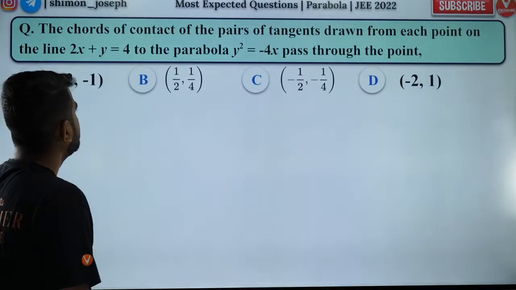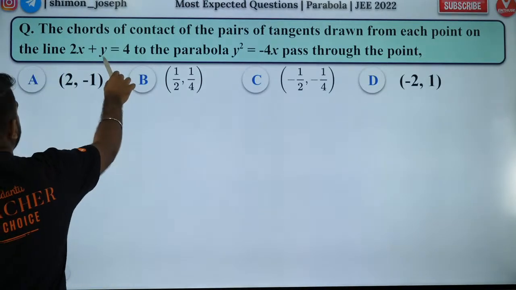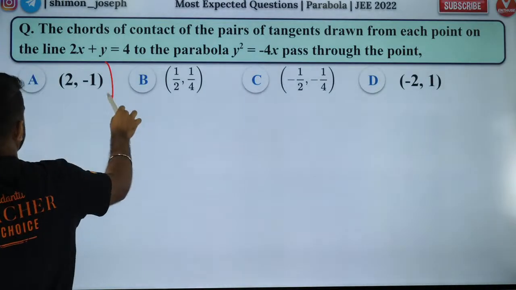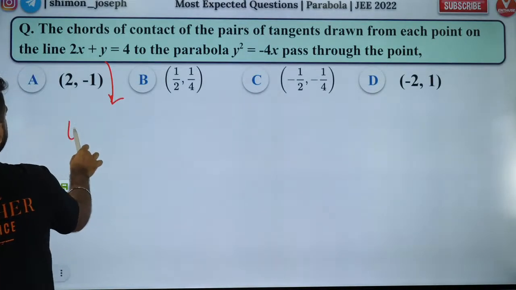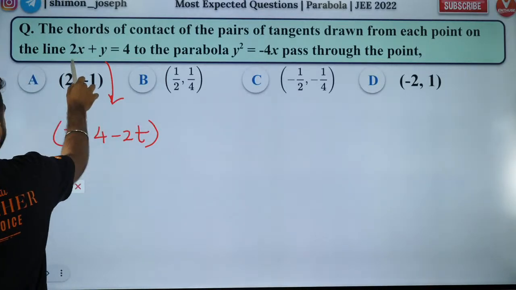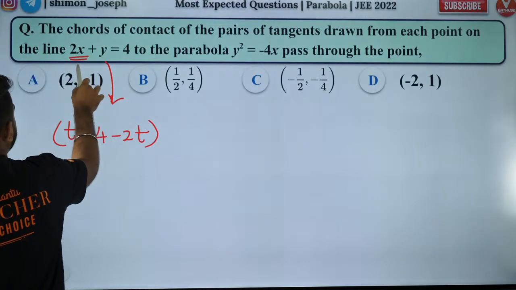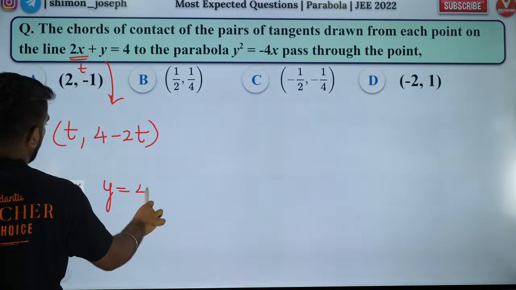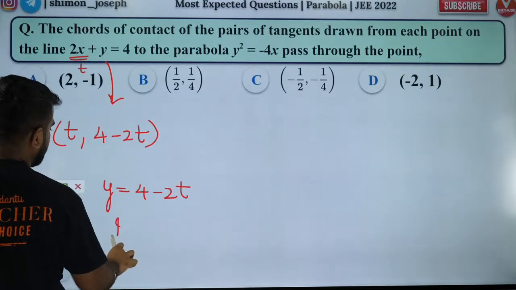So guys, see, let's take any random point on this. Can I say any random point on this will be t comma 4 minus 2t? Just take x coordinate as t. So can I say y will be 4 minus 2t if x is t?